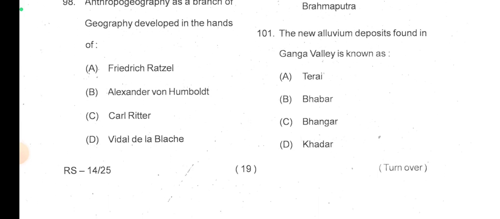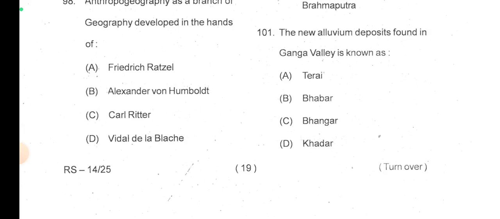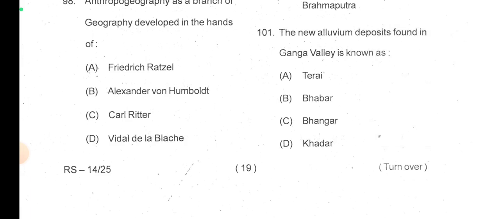That is also true. The new alluvium deposit found in Ganga valley is known as new. That is called as Khadar, I think. Okay, so I got a diagram where the sequence was shown. So if you search, you will get it easily. So do check that. I think the answer will be the Khadar, then Bhangar. Bhangar is old, and then Terai, then Bhabar.